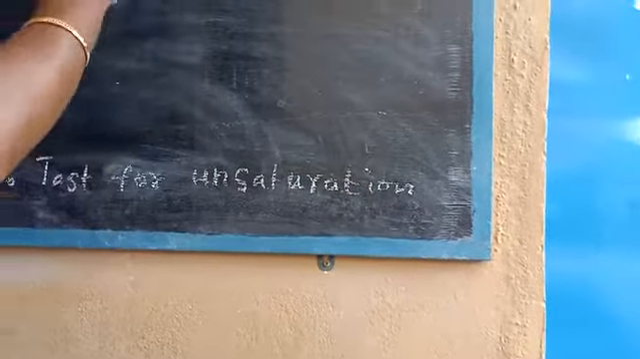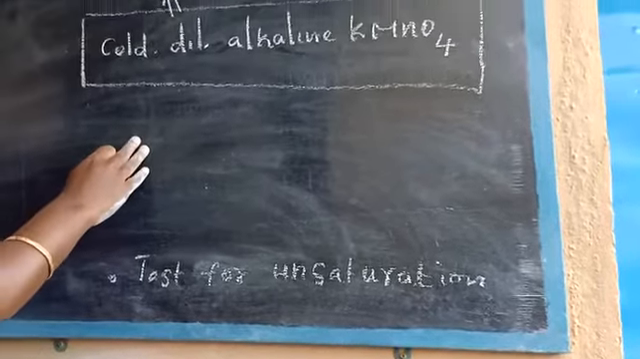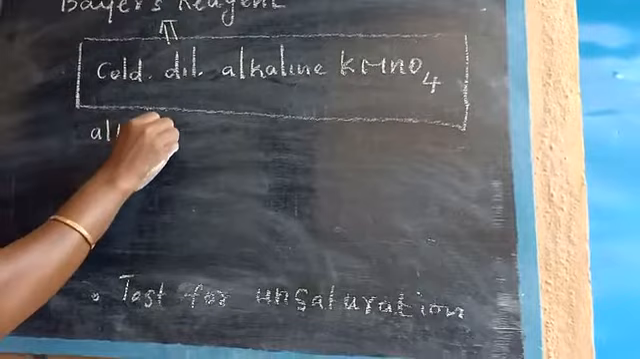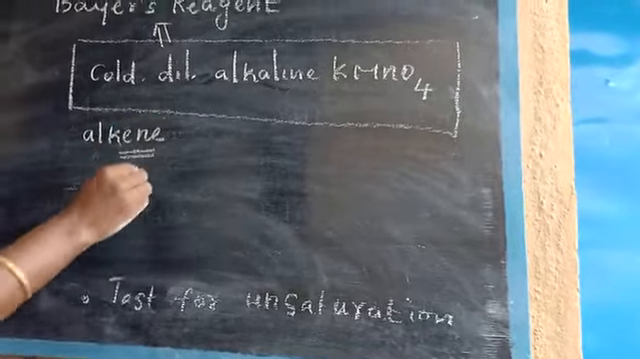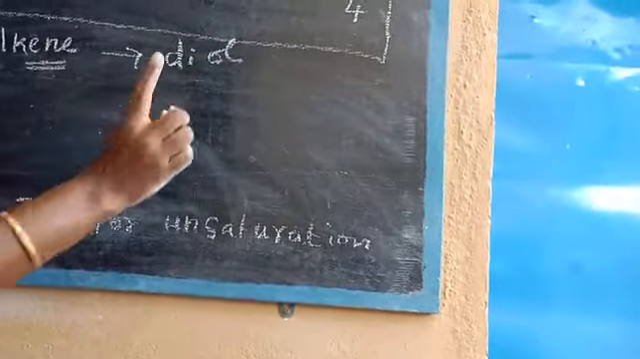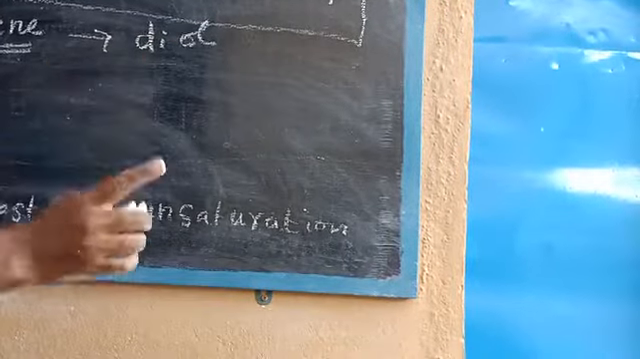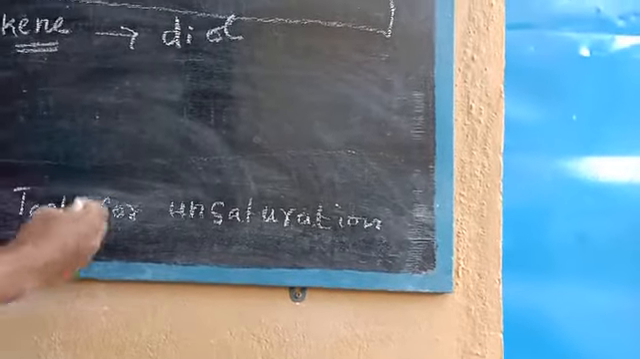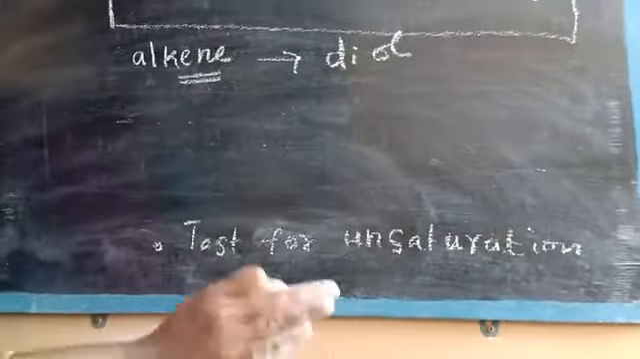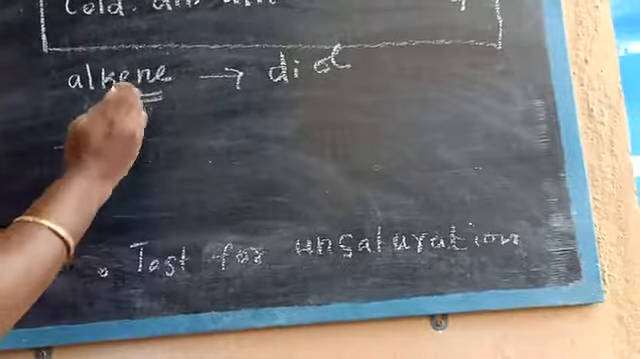Now what is the purpose of the Bayer reagent? An alkene compound, ENE meaning double bond, is converted into a diol. Di means 2 times, OL means OH. Now let us see this equation. Children, in the textbook the equation is not given, so note down the equation.